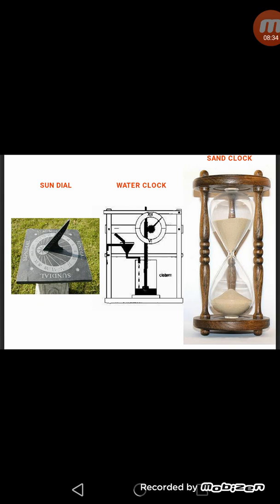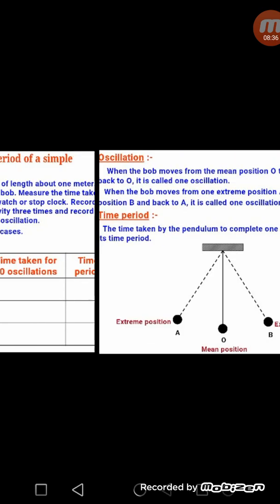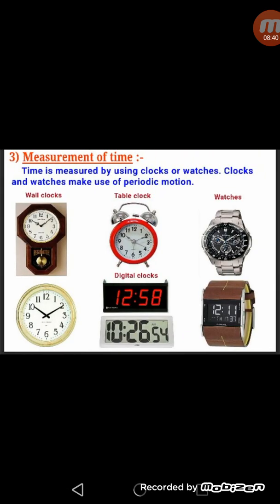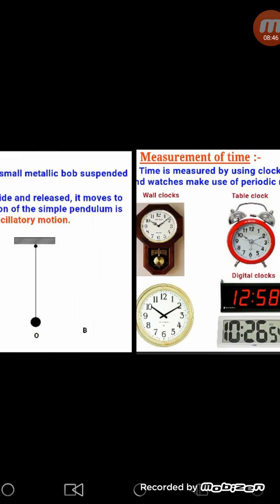So according to the flow of sand, the ancient people came to know what the time was at that moment. So these were the ancient types of clocks which were used by the ancient people, and these are the modern types of clocks and watches which we use nowadays to measure the time.